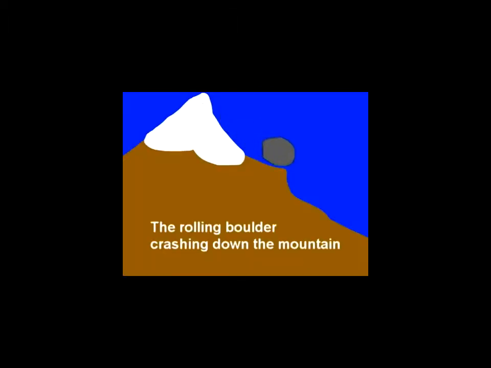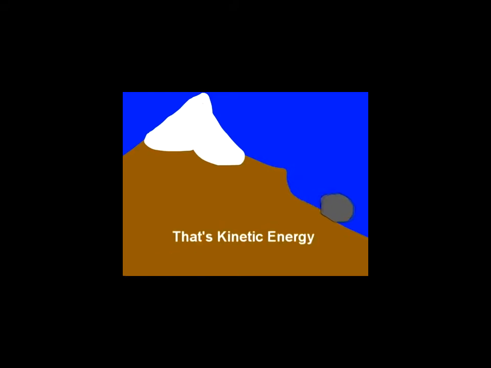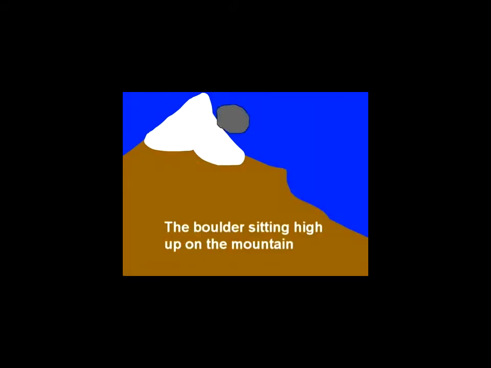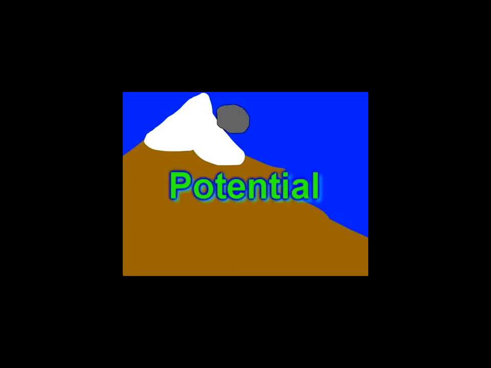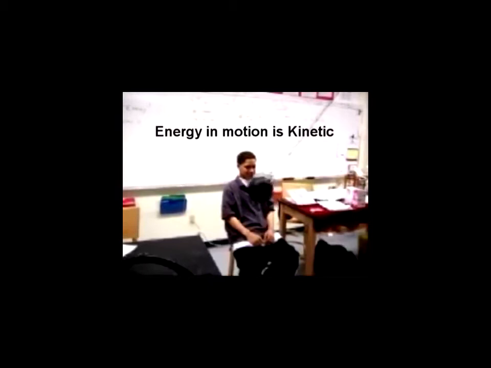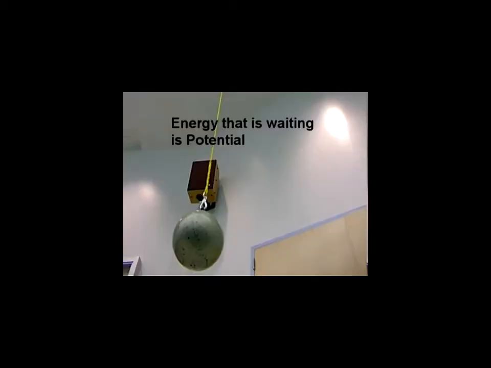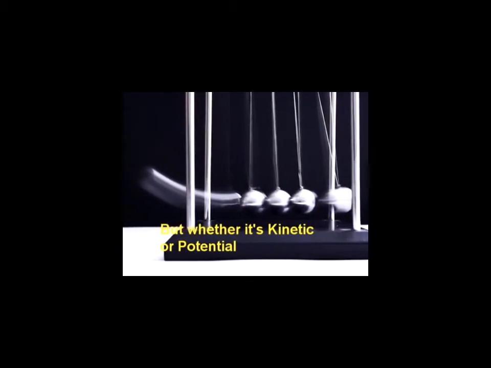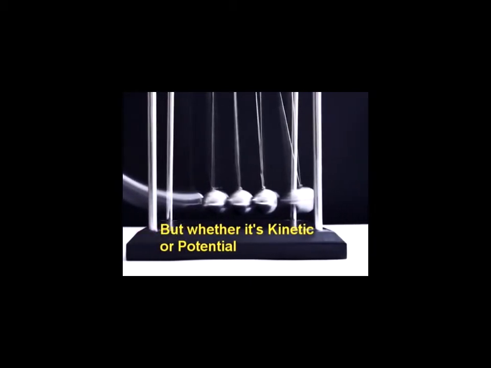Rolling boulder crashing down the mountain. That's kinetic energy. Kinetic. The boulder sitting high upon the mountain. That's potential energy. Potential. Energy in motion is kinetic. Energy that's waiting is potential. But whether it's kinetic or potential,